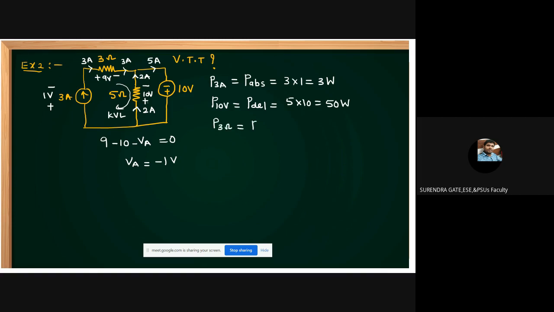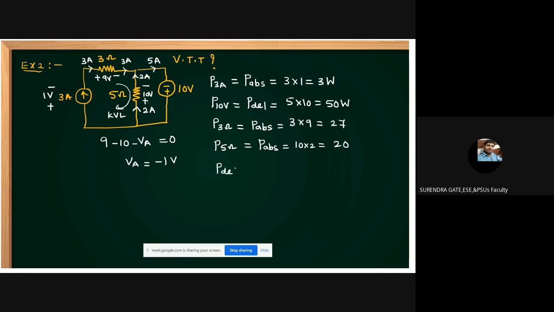The 3 ohm resistor absorbs. How much does it absorb? Voltage is 9 volts, current is 3. 3 into 9, 27. Next, the 5 ohm resistance is also absorbing. Voltage is 10, current is 2 ampere. Yes, it is also absorbing. This is 10 into 2. How much can we get, students? 20.